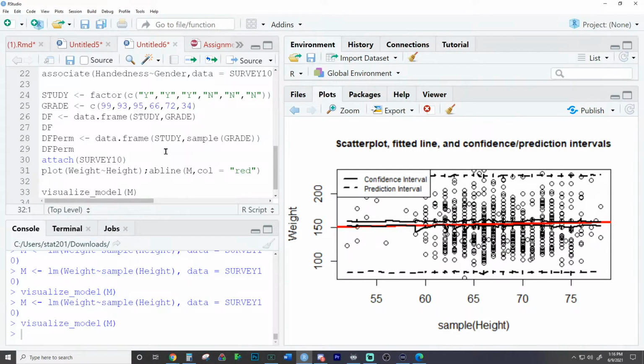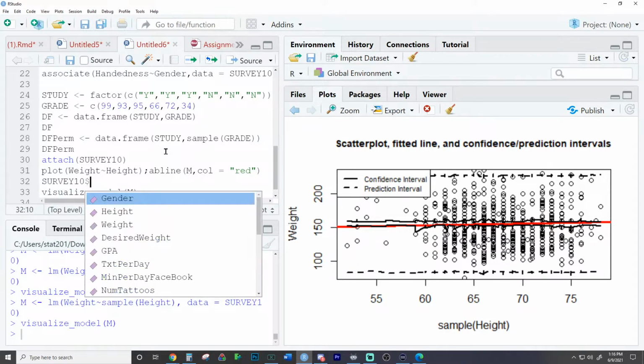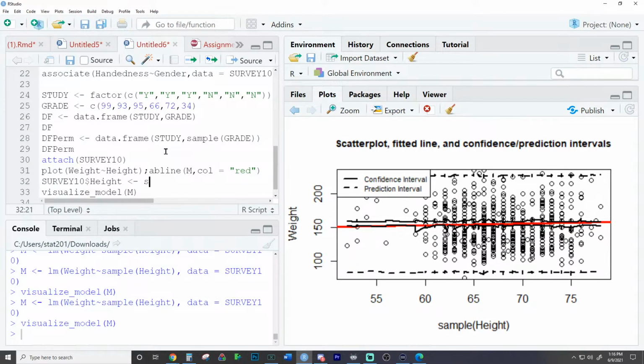You know what I could do is I could fix it by doing the following. I could go to survey 10. I could go to height, which is the one I'm randomizing. And then inside of height, I could sample survey 10 height. So now I'm overwriting it with a sample.